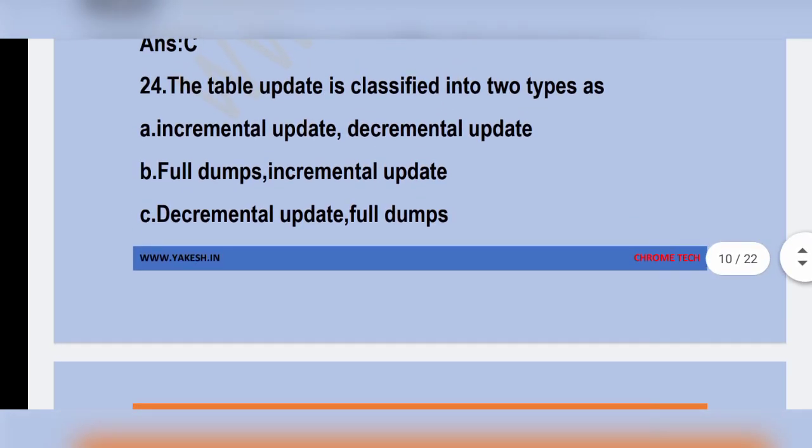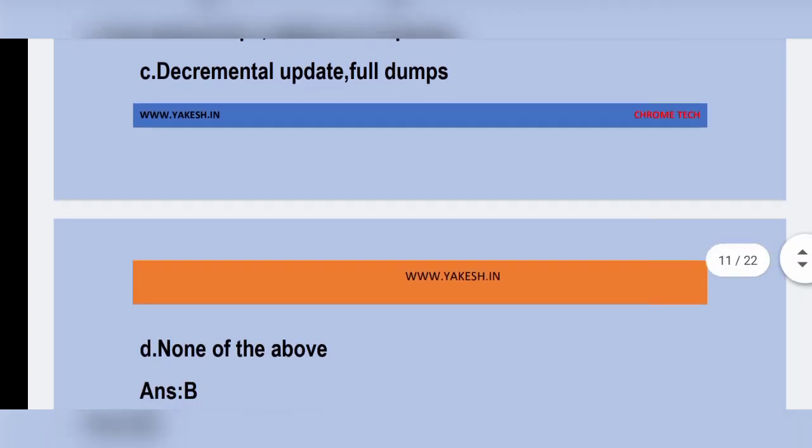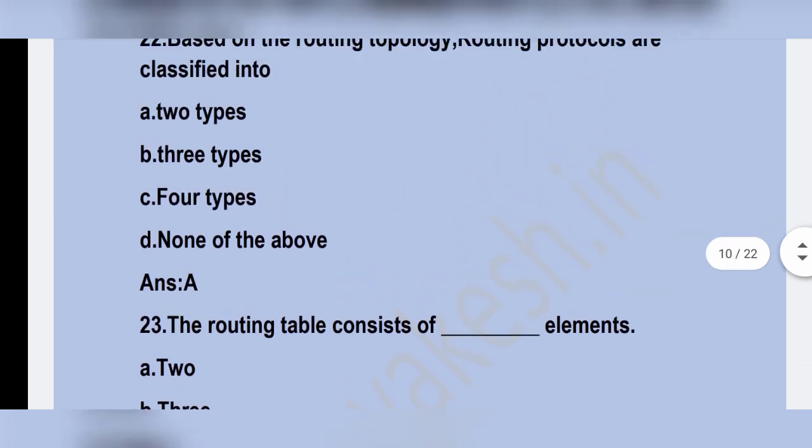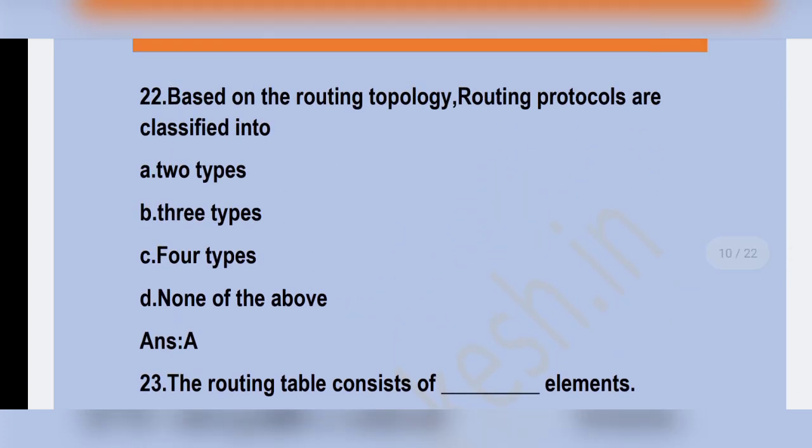The table update is classified into two types dash. Full dump, incremental update. Option B, full dump and incremental update is the correct answer. The routing table consists of dash elements. The routing table consists of 4 elements. Option C. Based on the routing topology, routing protocols are classified into dash. Option A, 2 types.